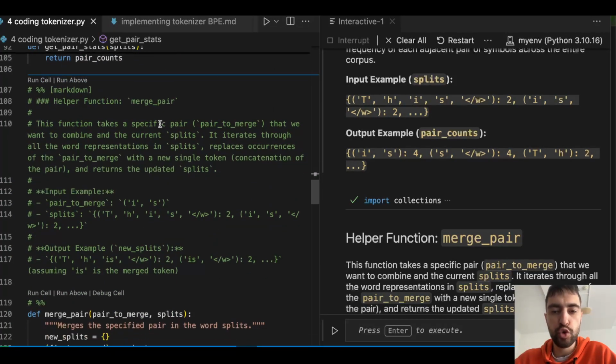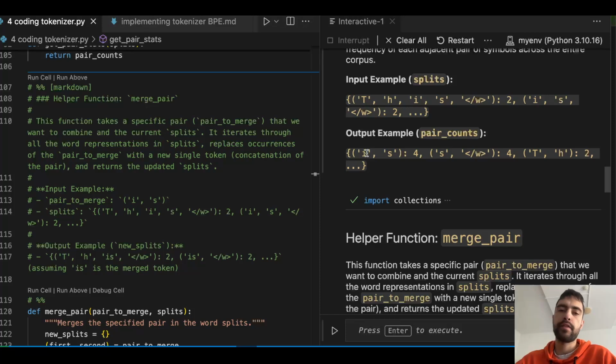So what we want to do in future steps is take the most frequent pairs, and within this dictionary of splits, or words, we want to replace this pair with a new merged token. We will replace the most frequent pairs with the new token, and we will also keep track in a separate variable of all of the merges we did, so later we can undo everything.